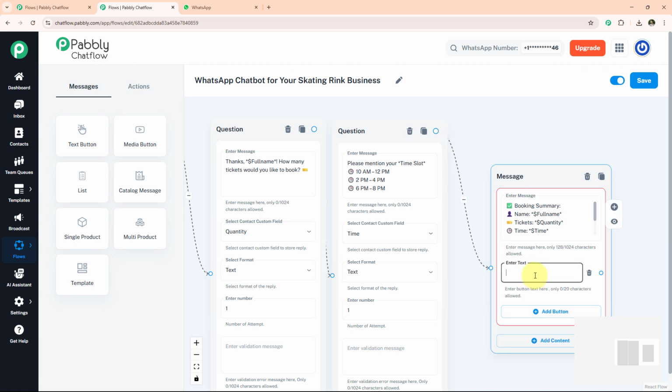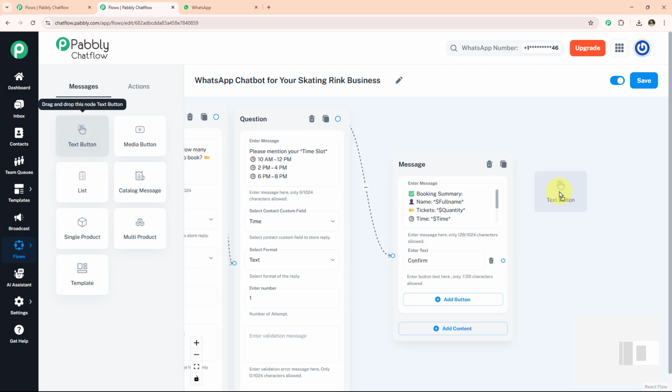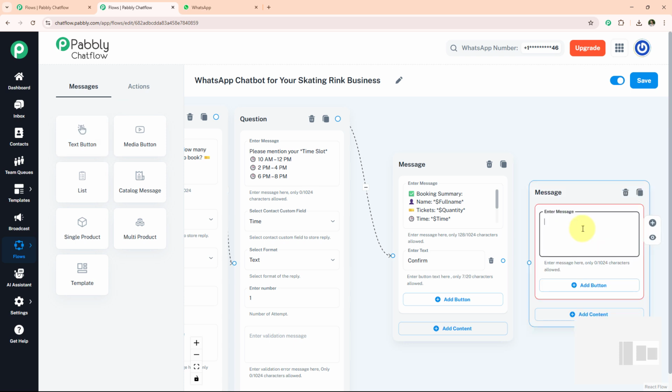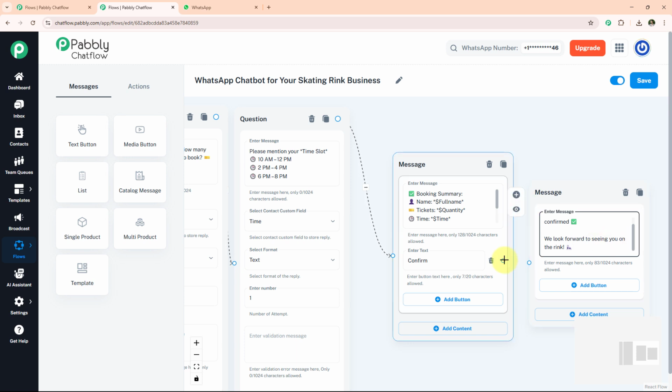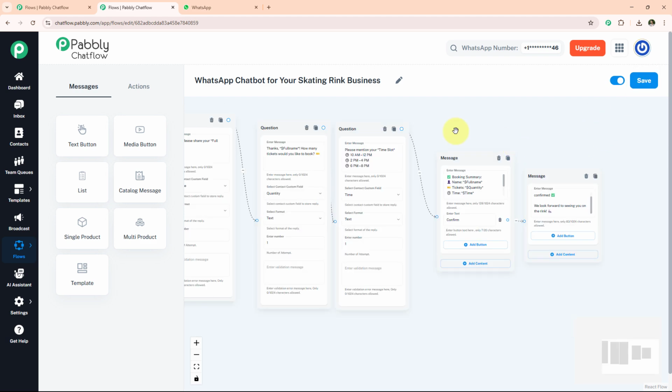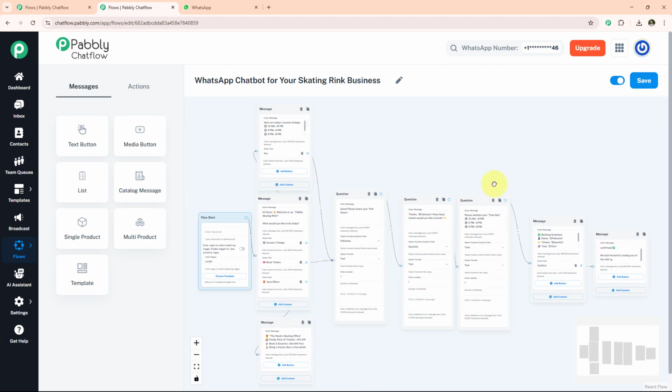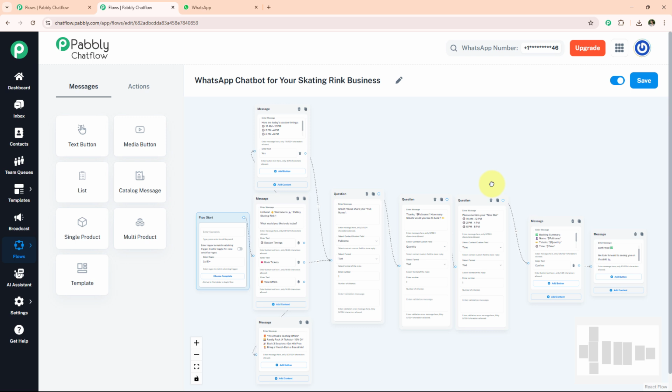And in this we also add confirm button. Now we take another text button. In this message box, we are providing our last message. Awesome, your booking is confirmed. We look forward to seeing you on the Rink, and simply connect this confirm button to this message box and simply save the flow. You can increase your chat flow according to your needs. Now we are successfully creating our WhatsApp chatbot with the help of Pabbly Chatflow.